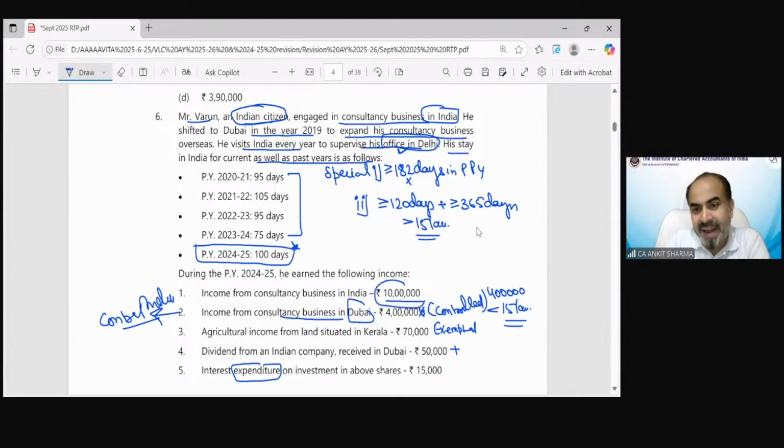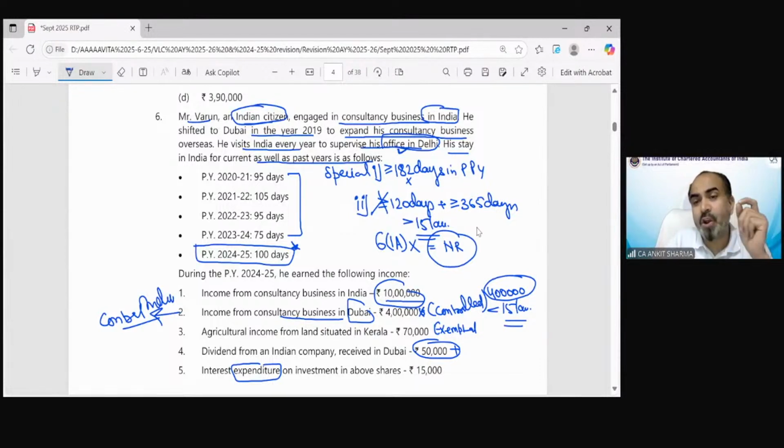So it is 10 lakh plus 4 lakh, 14 lakh plus 50,000 rupees. So it is not exceeding the 15 lakh limit. So in that case, this condition could not be applicable. Even the section 6(1)(a) condition could not be applicable because income does not exceed 15 lakh. So due to this, you would be treated as a non-resident.